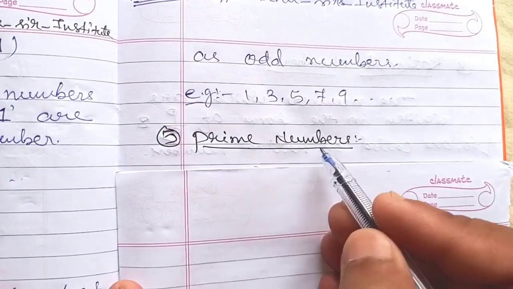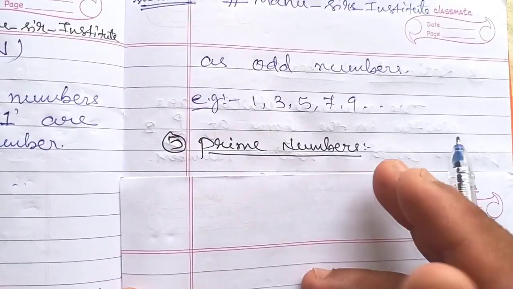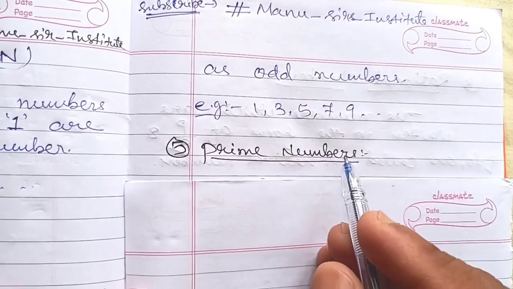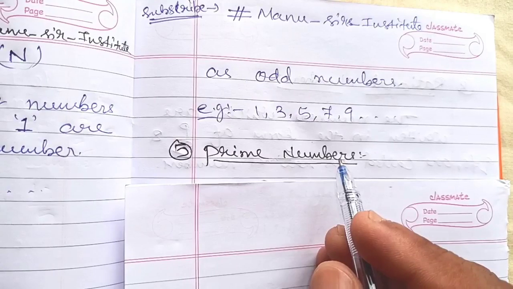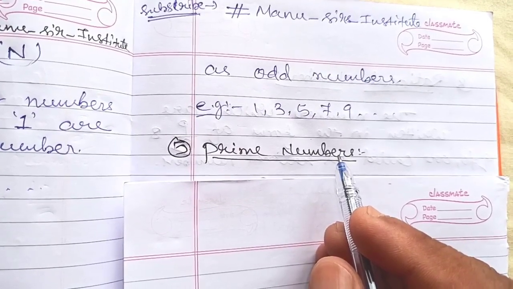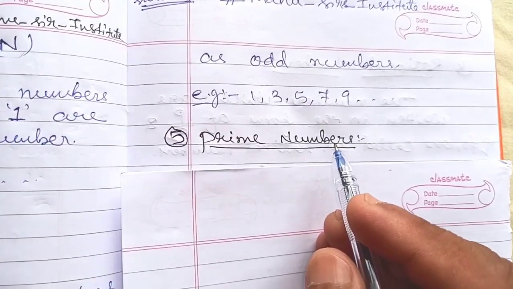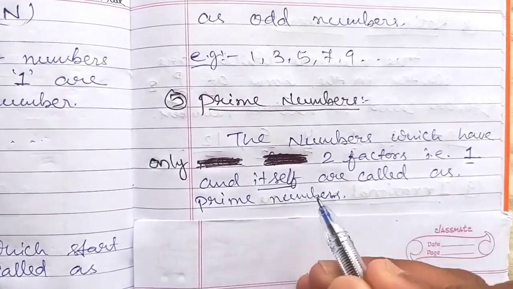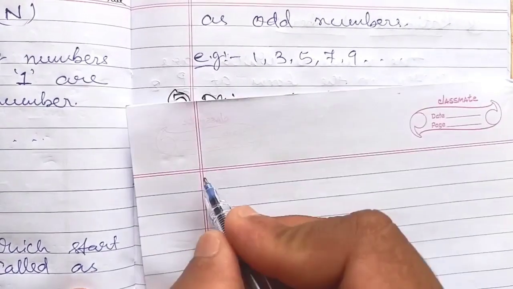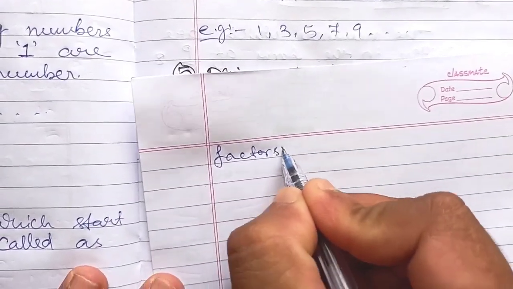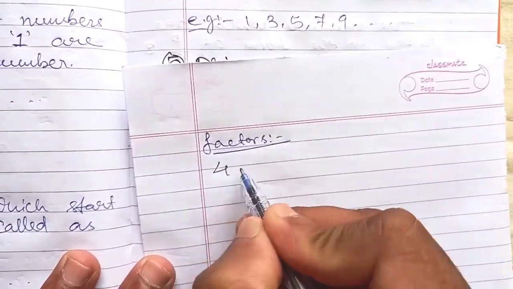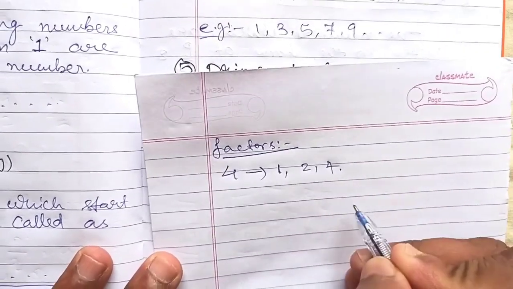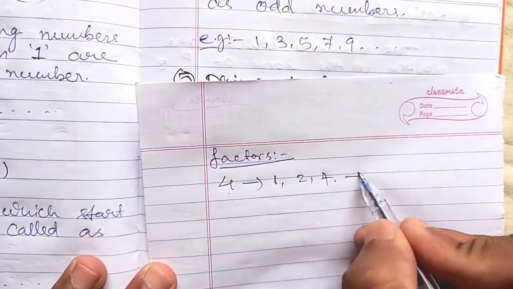After this, prime numbers. You might have studied prime numbers in your 6th and 7th classes. The numbers which have only 2 factors are called prime numbers. 2 factors means 1 and itself. What are factors? I will explain with 1 or 2 examples. Suppose I write 4. 4 is divisible by 1, 2 and 4. So 4 has 3 factors.